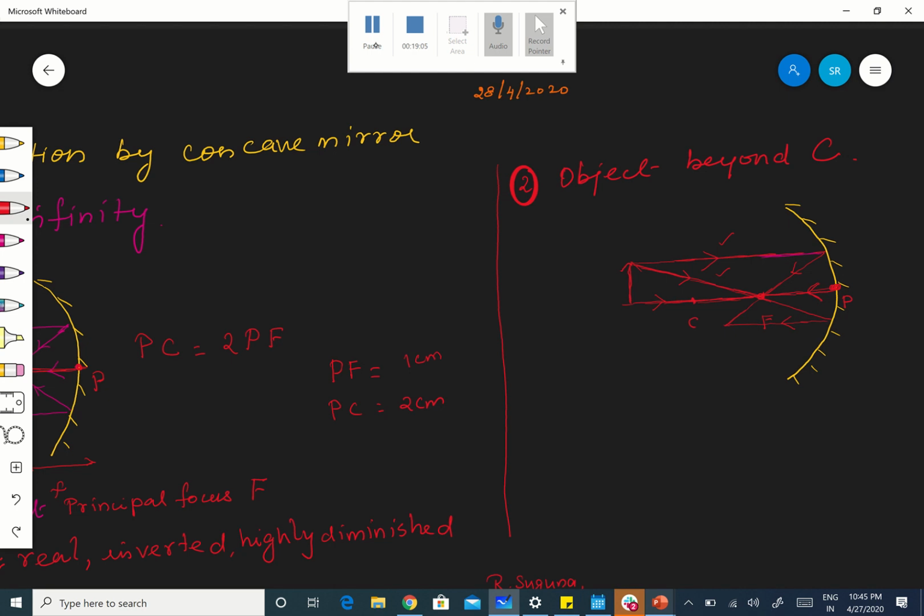Listen to me carefully. See, this is the incident ray. This is the incident ray, and this is the reflected ray. Correct? Now let me draw the reflected ray differently. See. Okay. This is the incident ray. Which is the incident ray?